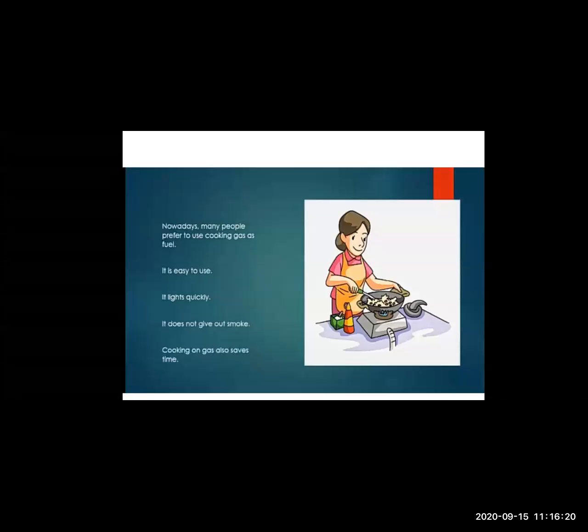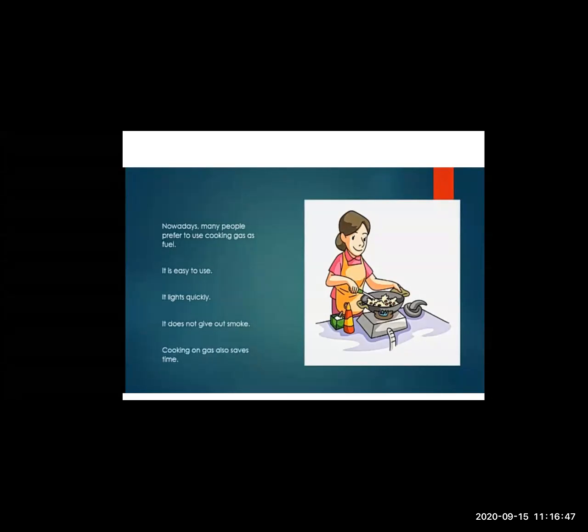Nowadays many people prefer to use cooking gas as a fuel. Yes, when you go into the kitchen, you must be seeing that there is a cylinder, there is a gas stove in your kitchen. Many people use these things for cooking food items. It is easy to use, it lights quickly, it does not give much smoke, and cooking on gas also saves time.